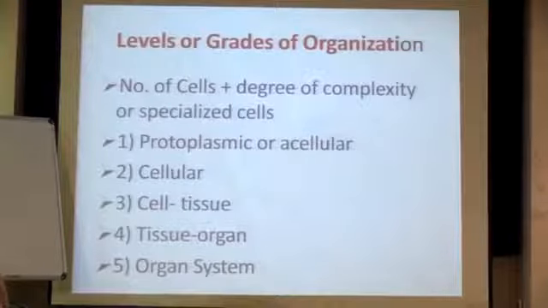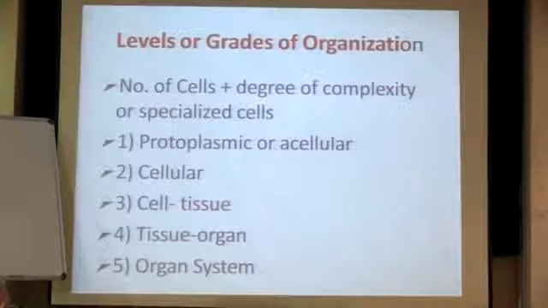Now one more concept is levels or grades of organization. If you have seen your chart properly, you have organization as the very second word. You need to know what kind of organization is available to your body system. Unless you know this, it becomes difficult to go into the life processes, and that is the reason grades or levels of organization will help you judge a lot of things.